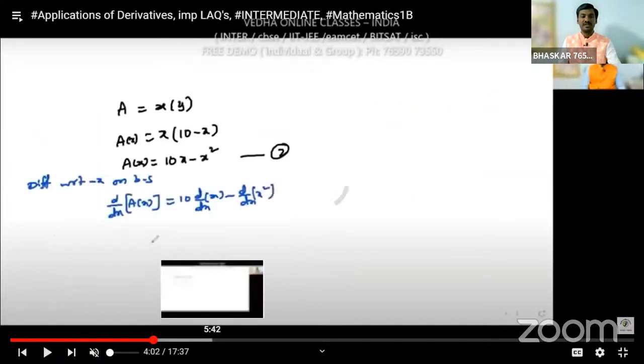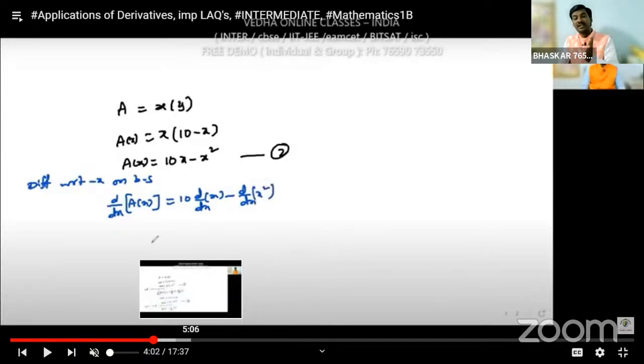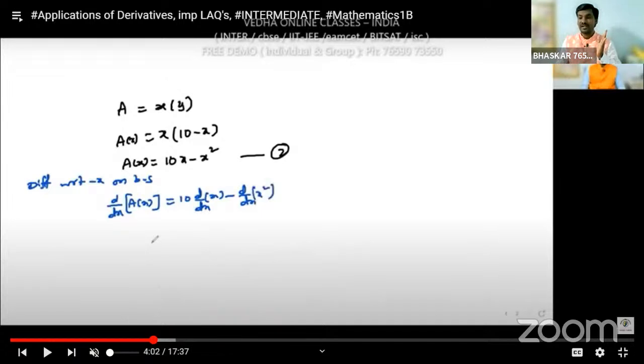The question is related to the area. Area is nothing but length into breadth, that means x into y. We are writing y in terms of x, so x into (10 minus x). This is the area function. That's why we write A of x is equal to 10x minus x square.